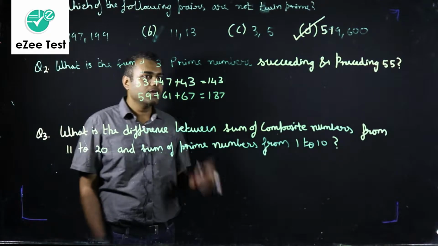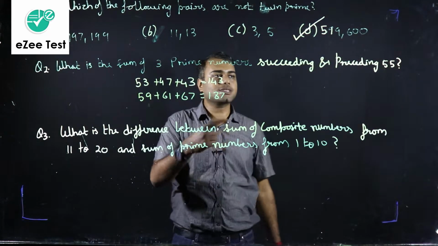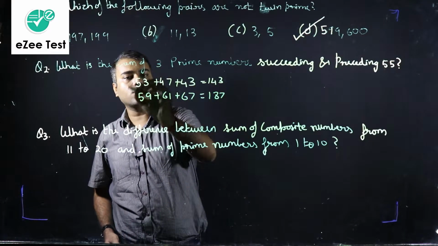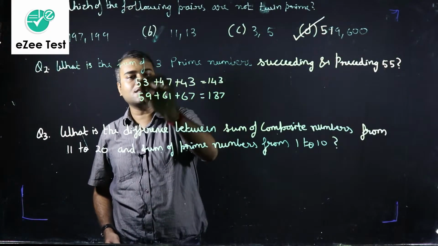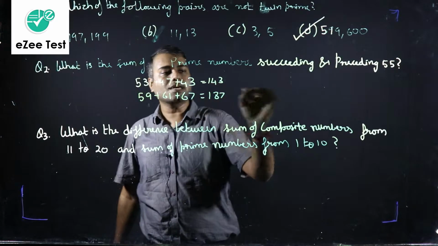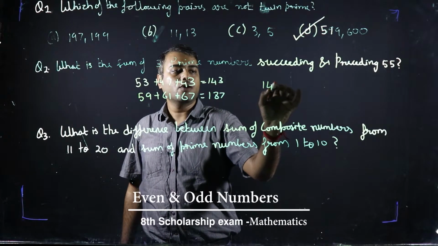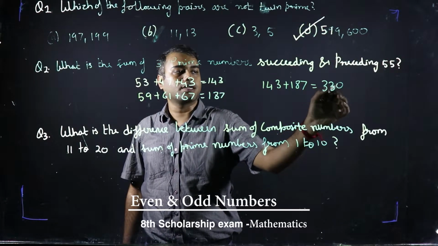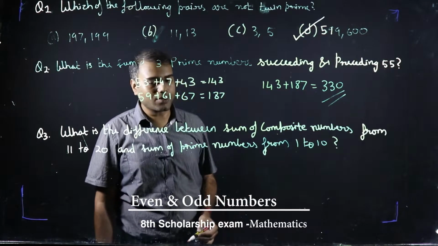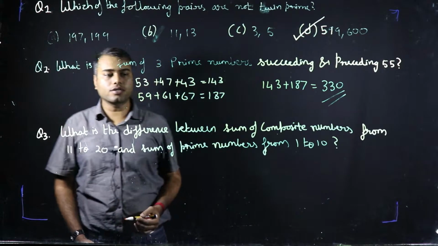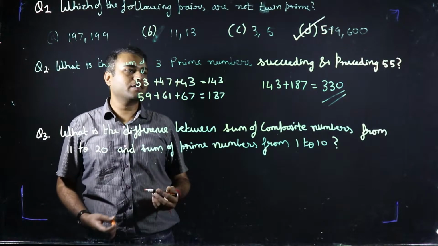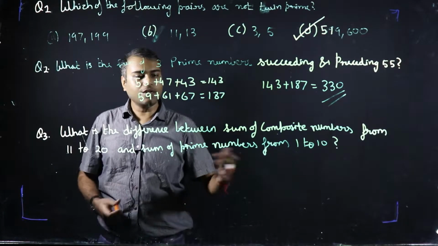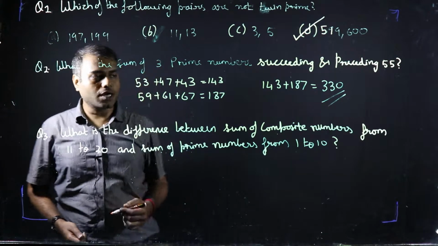But the question asks the sum of 3 prime numbers succeeding and preceding 55. That means we have to find the sum of these 6 prime numbers. So the sum of these 6 prime numbers will be 143 plus 187, which is 330. So the answer is 330. I hope all of you got this question. Basically in this question, if we remember the list of our prime numbers, we can do this question. Now moving on to the third question.